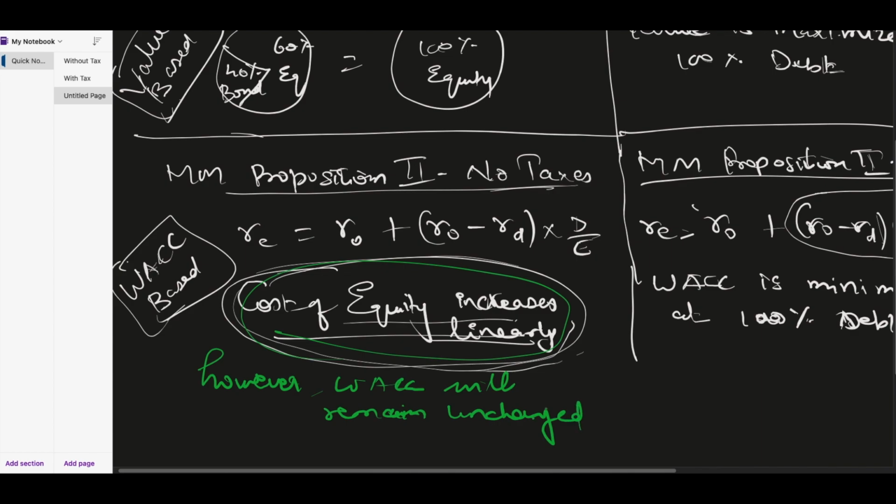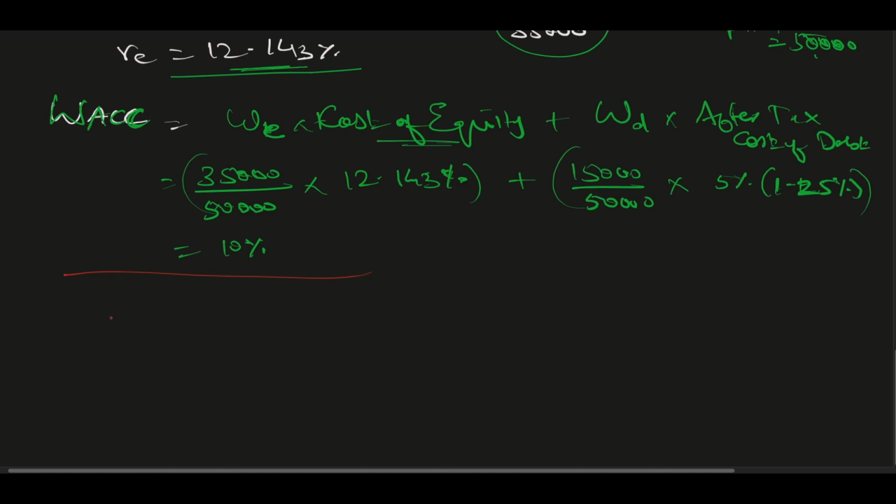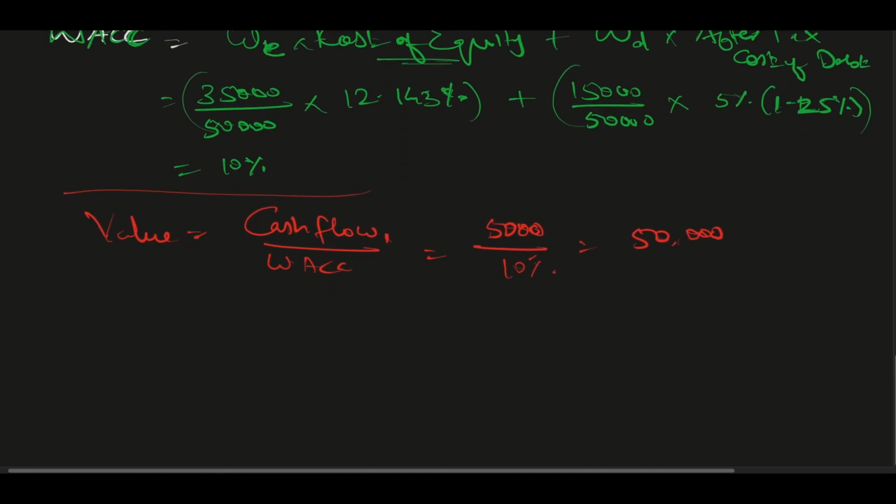Because earlier also it was overall 10%, now also it is overall 10%. Okay, so now if I have to find out the value of the firm, which was cash flow at time 1 divided by WACC, the cash flow is again 5,000 only, because cash flow remains the same. The company is creating 5,000, by WACC of 10%, so it is coming to the same 50,000. So that means now this is a levered form.